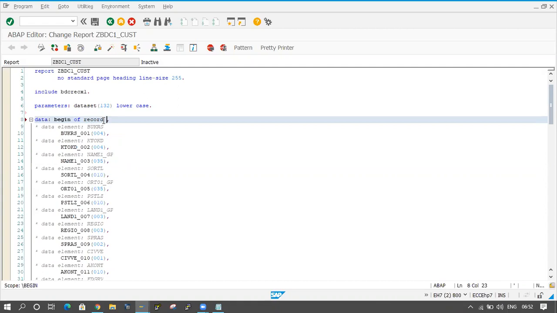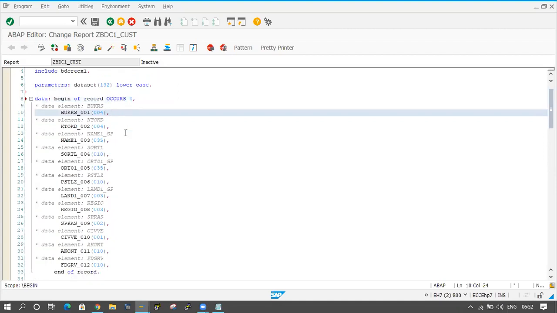I will write occurs 0. Occurs 0 means this record will work like an internal table and work area. Both names are the same here. I am using the header line concept.